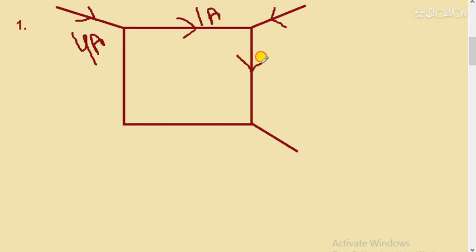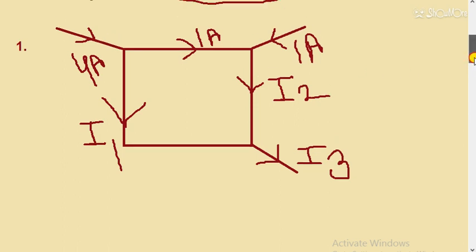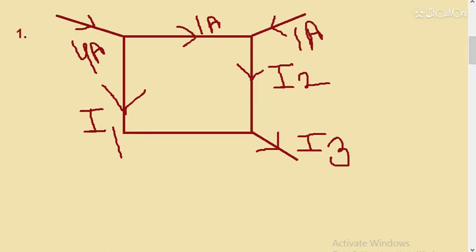Here some current is flowing in this branch, here some current is flowing in this branch, and here some current is flowing, and this current is called I3. Let's suppose this current is given as 1 ampere. So we have to find 3 currents, that is I1, then we have to find I2, and then we have to find I3. I hope the question is very much clear to you. You can note down this question. Now we are going to solve it. So students, I am taking a marker from the screen recorder.